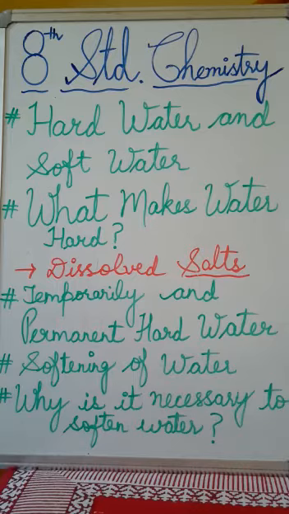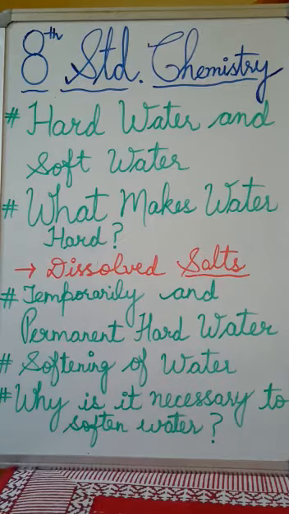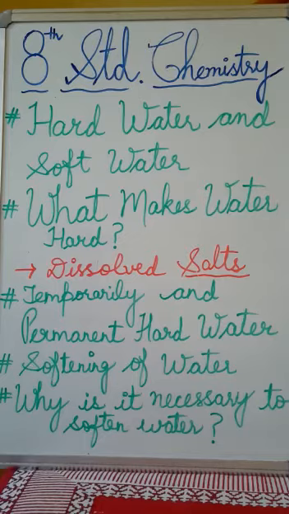And the next is that temporary hardness is caused by the dissolved hydrogen carbonates. Fine. So this we need to mark very carefully, that temporary hardness of water is caused by the dissolved hydrogen carbonates of calcium and magnesium. Fine.